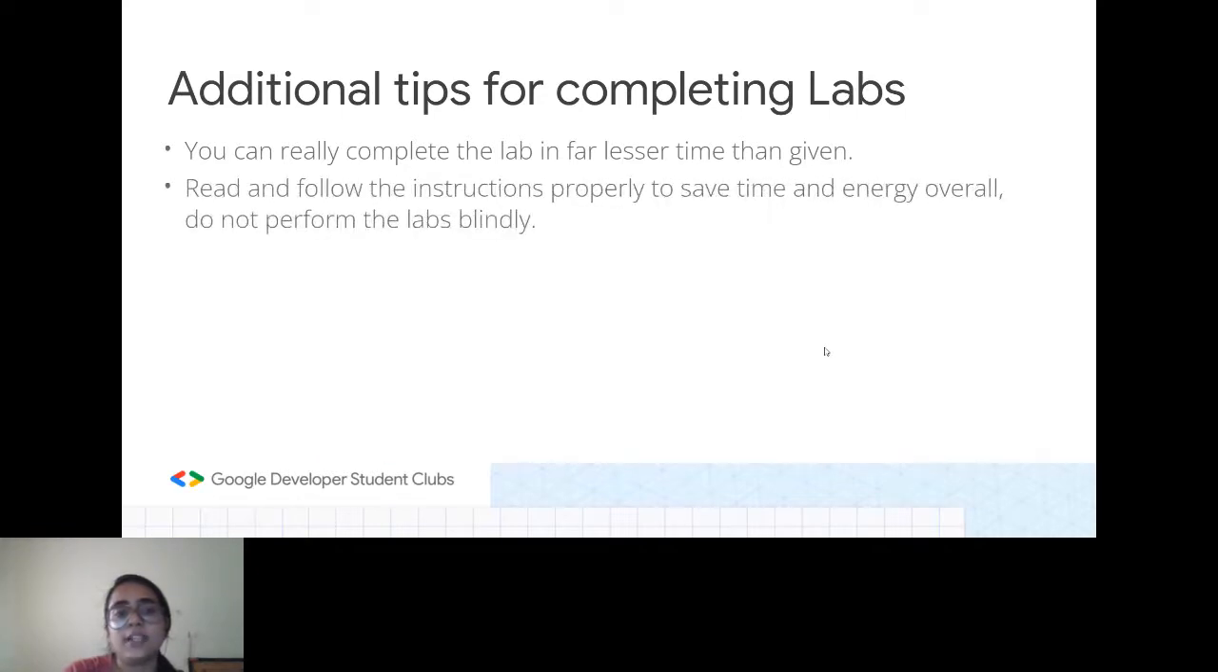If you read and follow the instructions properly, it is actually going to save you time. There will be a point where most of us will think, okay, this is a long lab, let me just copy paste the commands and finish it up. But what happens is that if you don't read the instructions properly, you get deviated from the actual motto of that lab and you end up making mistakes. If you were supposed to replace something in between those commands, like inserting your project ID, and you have not read the instructions properly,